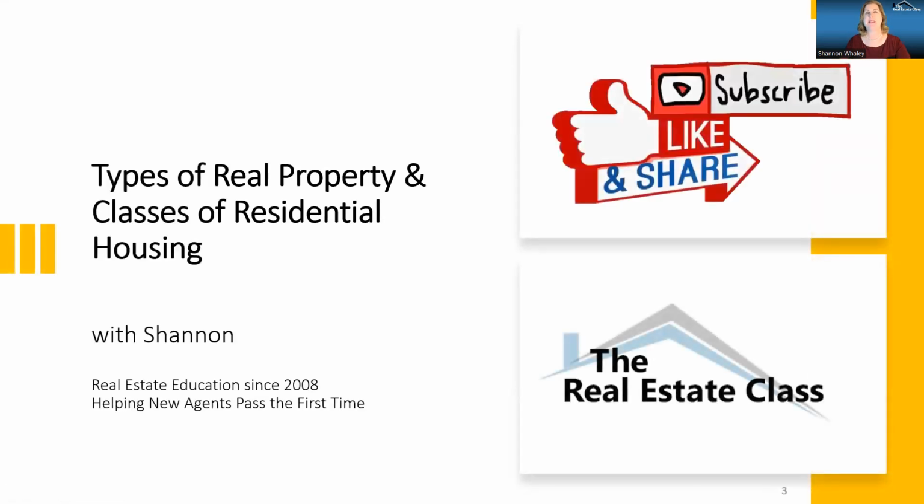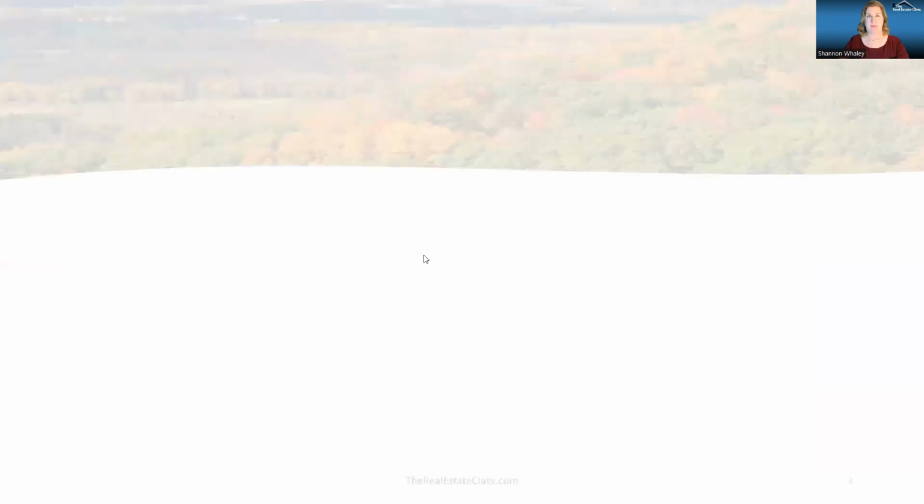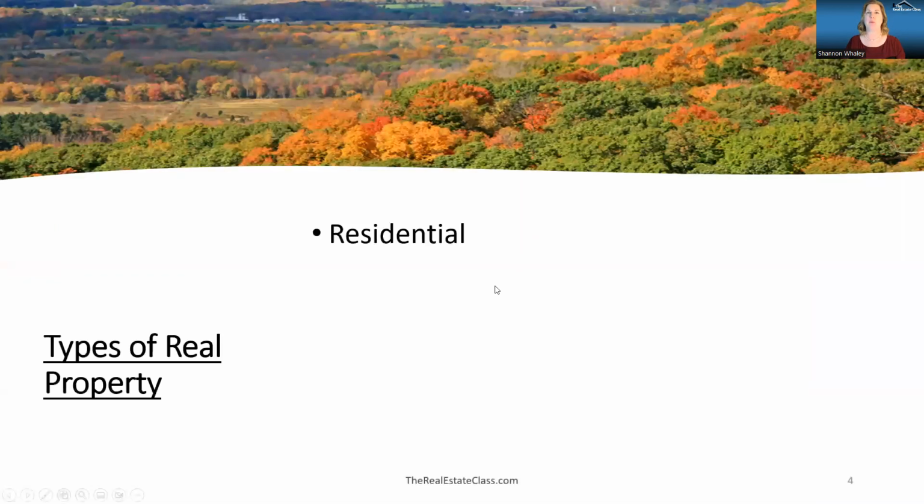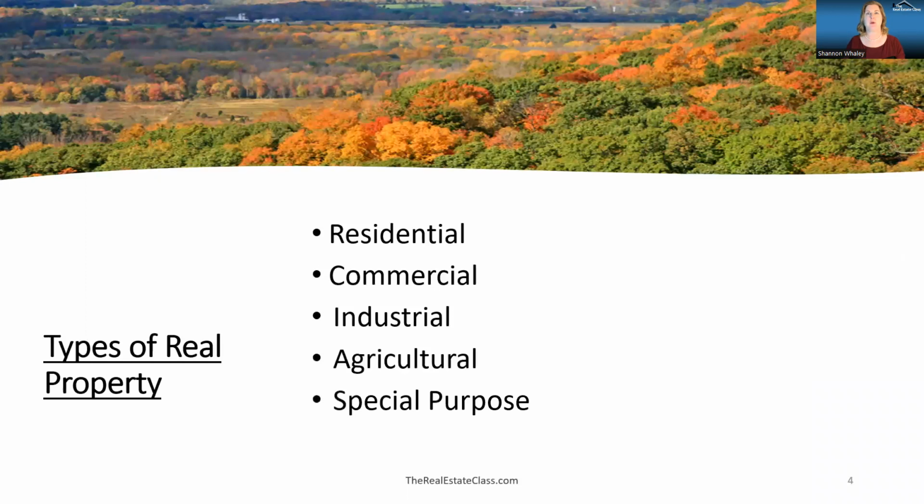I'm Shannon, and today we're here to talk about types of real property and classes of residential housing. Always happy to help you pass that test the first time. So, types of real property include residential, commercial, industrial, agricultural, and special purpose.